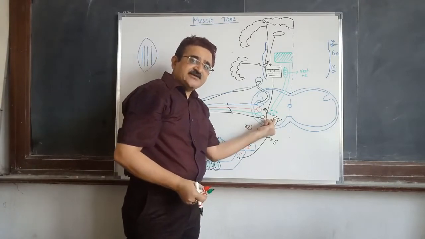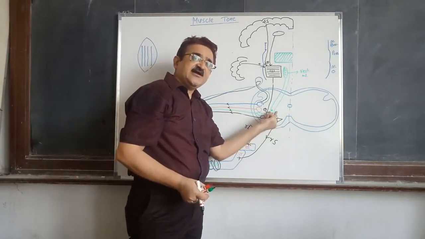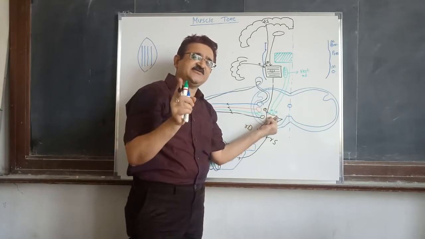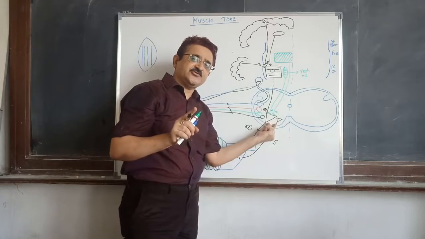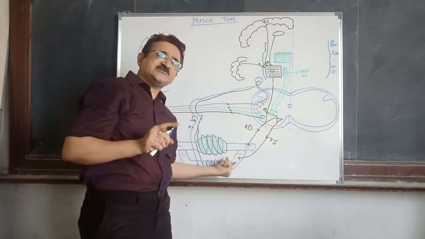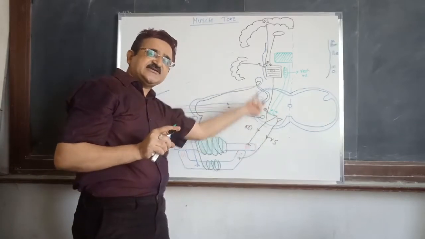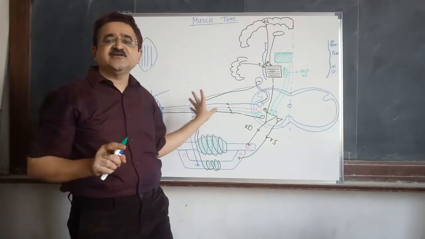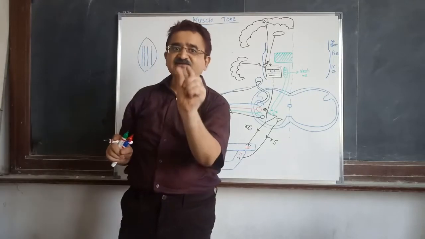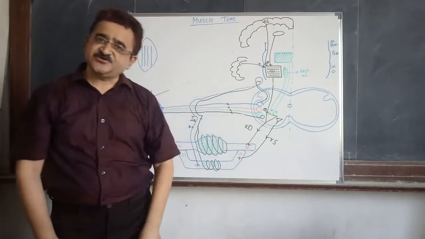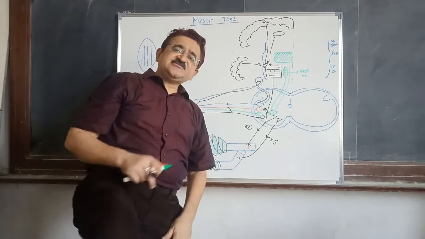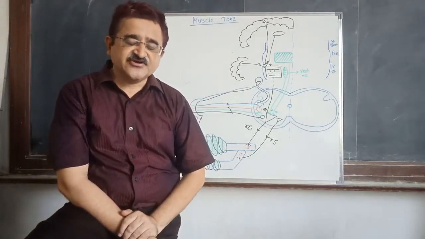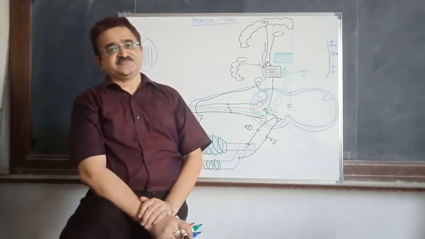There is a balance between facilitation and inhibition, but with slight dominance of facilitation. That makes the gamma motor neuron discharge to the intrafusal fiber, generating this complete reflex activity and causing contraction of a small bundle of muscle, and that is what is known as muscle tone. So these are the centers which are regulating the activity of the gamma motor neuron.